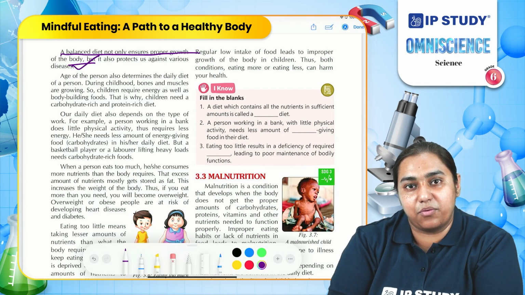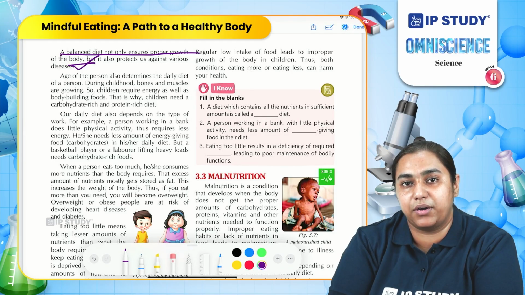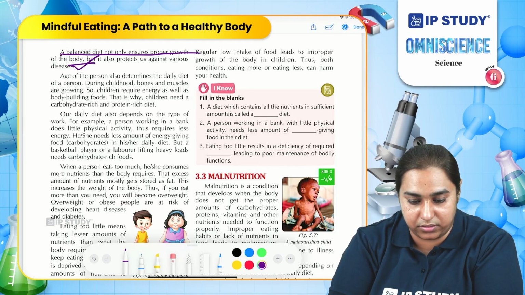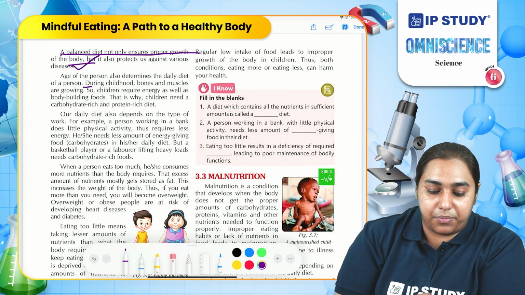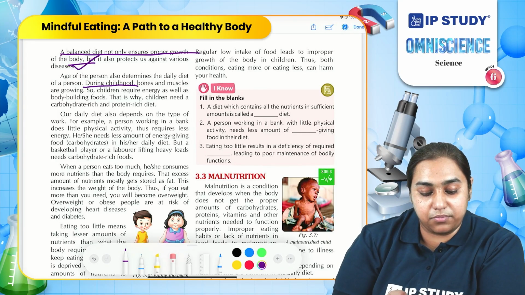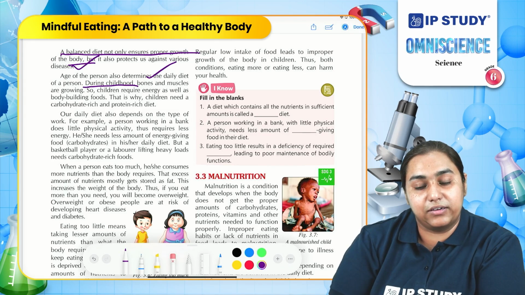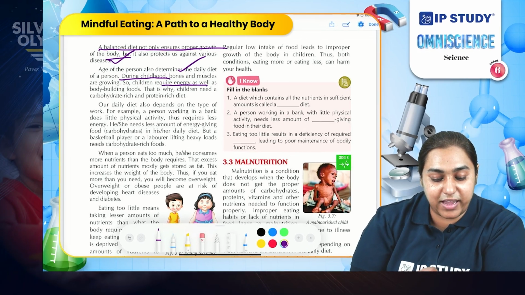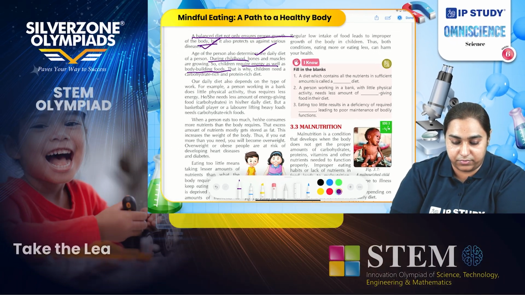A balanced diet varies from person to person, like I have already told you that nutrient requirement varies from person to person. For example, during childhood, when we are small, we need our bones and muscles to grow. For that, we need a large amount of energy as well as bodybuilding food.